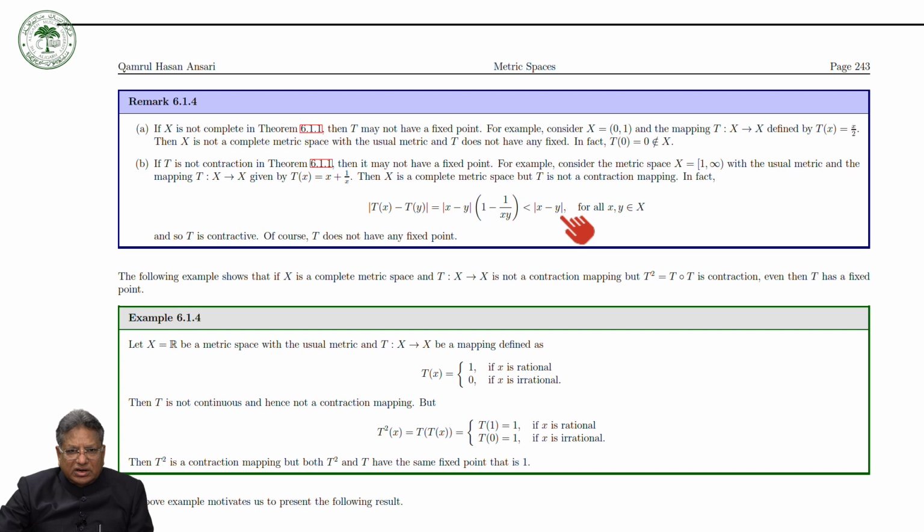So it means that there is no fixed alpha, because if we consider this as alpha, it depends on x and y.